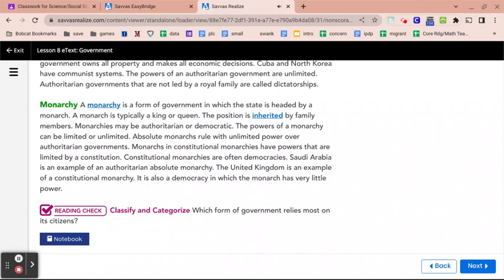Absolute monarchs rule with unlimited power over authoritarian governments. Monarchs in constitutional monarchies have powers that are limited by a constitution. Constitutional monarchies are often democracies. Saudi Arabia is an example of an authoritarian absolute monarchy. The United Kingdom is an example of a constitutional monarchy. It is also a democracy in which the monarch has very little power.